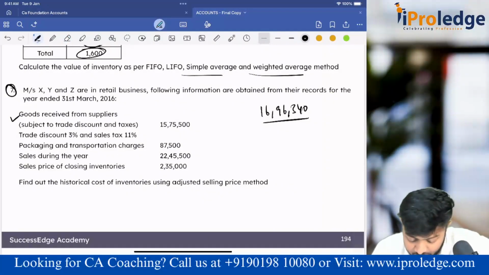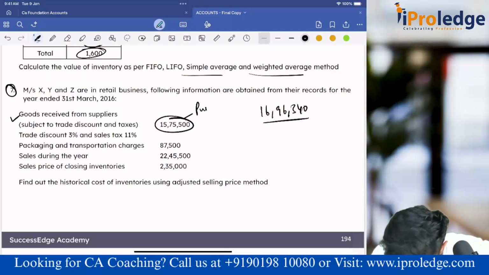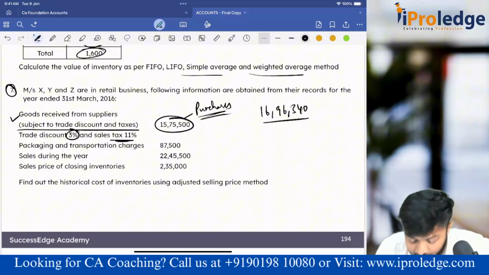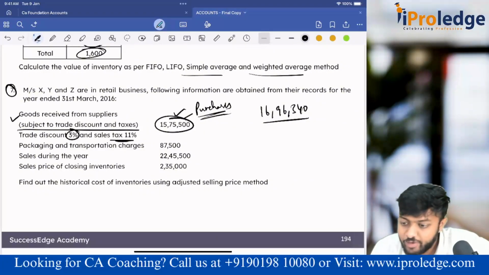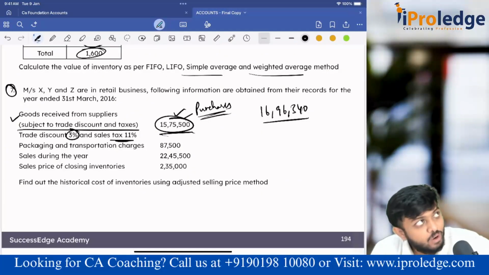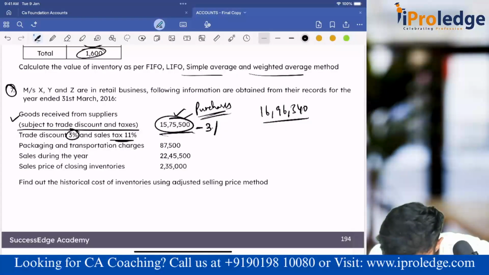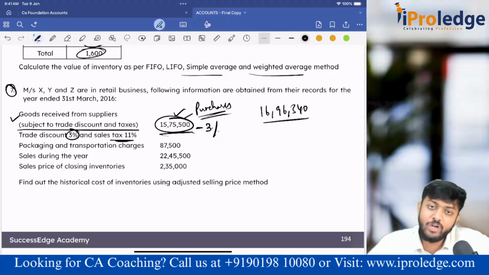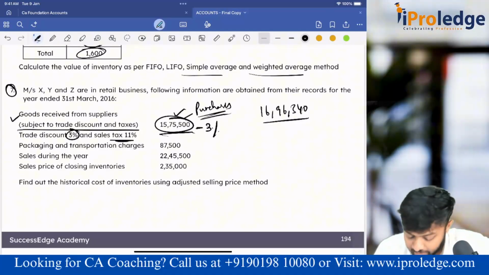Now, goods received from suppliers. How much? 1575,500. This is nothing but my purchase. And they have given one more thing. It is subject to trade discount and taxes. They have given a trade discount of 3% and they have charged sales tax of 11%. Both are not considered in this price. So what do I have to do? I have to incorporate them. From 1575,500, subtract 3% because trade discount should be subtracted. We will not bring trade discount to the books of accounts. We will directly record purchases at net.